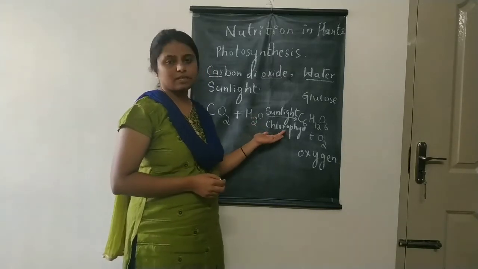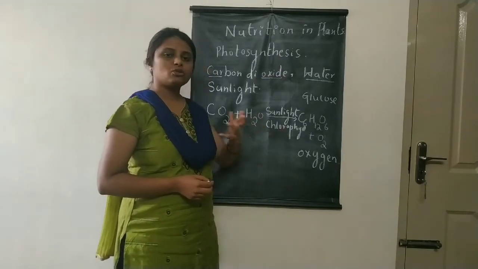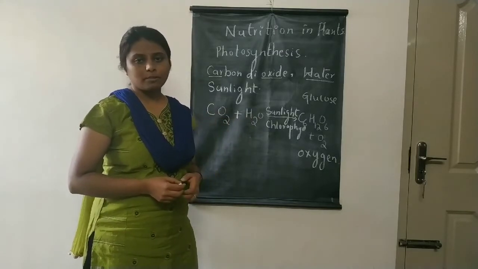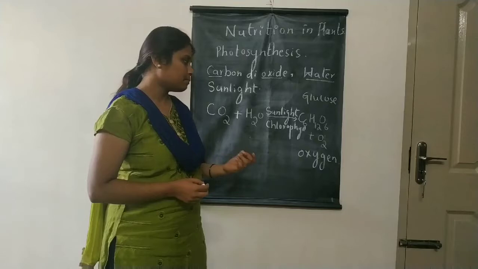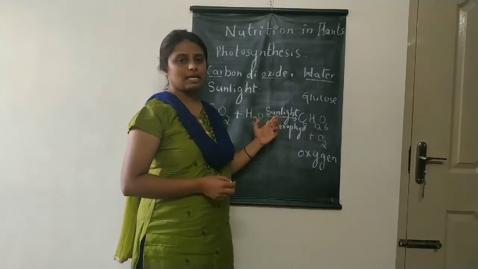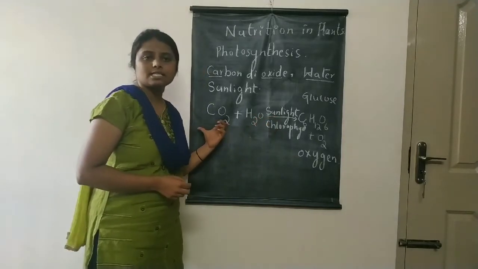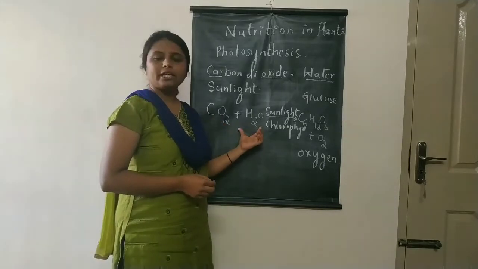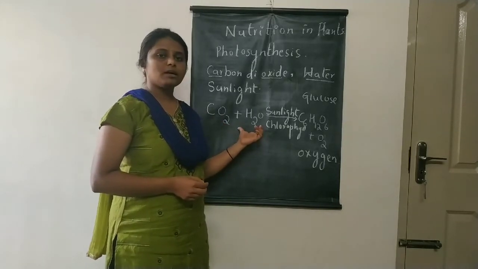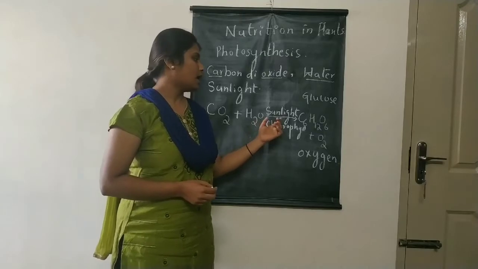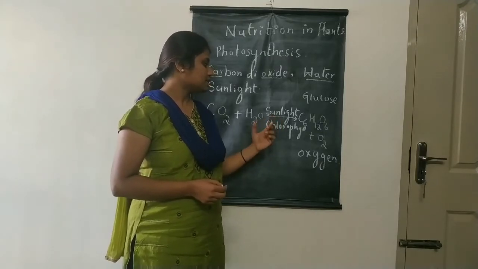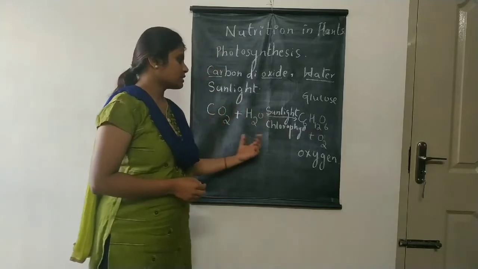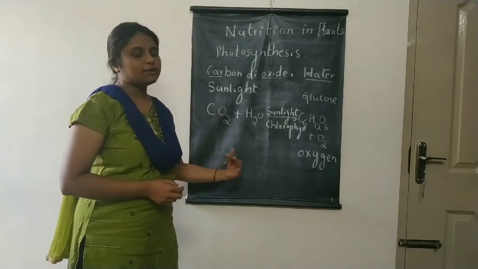There is a total light harvesting system in the leaves of the plant which helps them to absorb the sunlight. So carbon dioxide is obtained from the environment, water is obtained from the soil through the roots, and sunlight is caught by the chlorophyll. This process happens in the leaf itself.